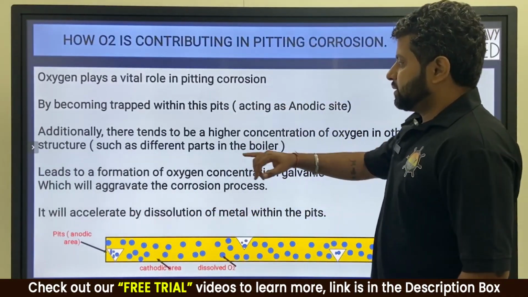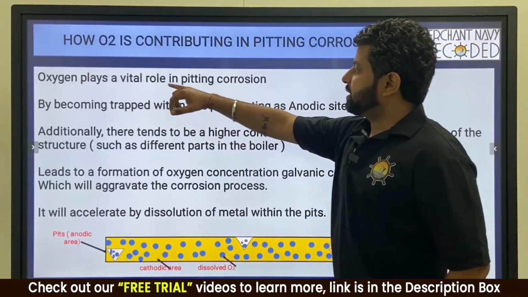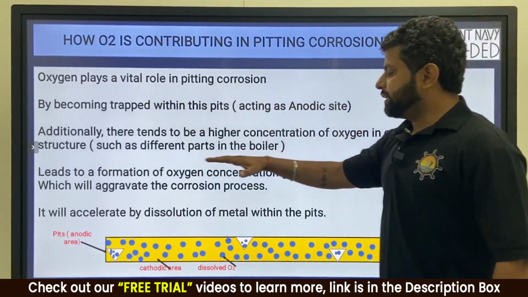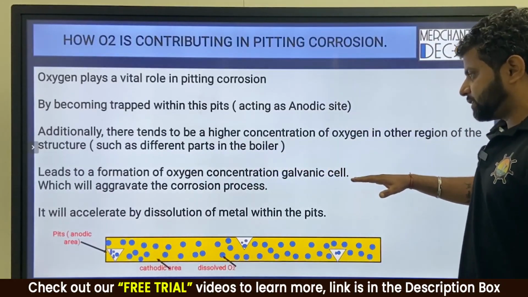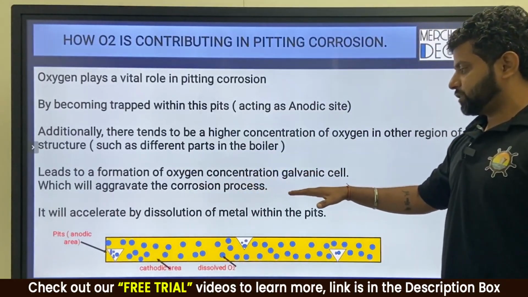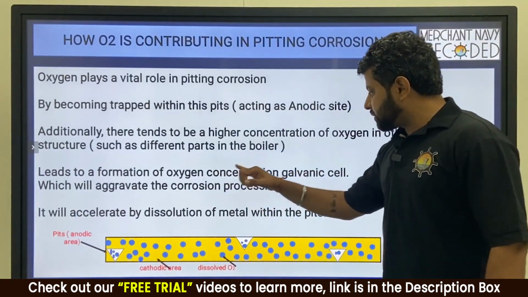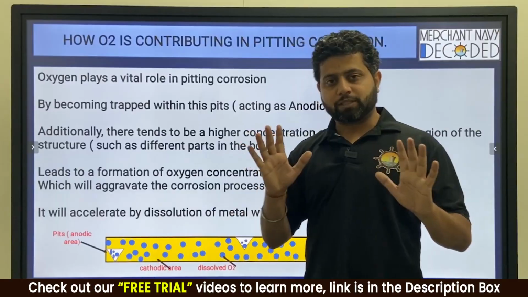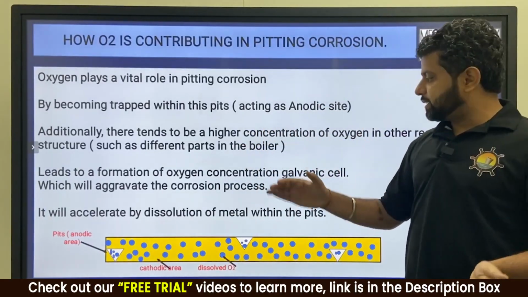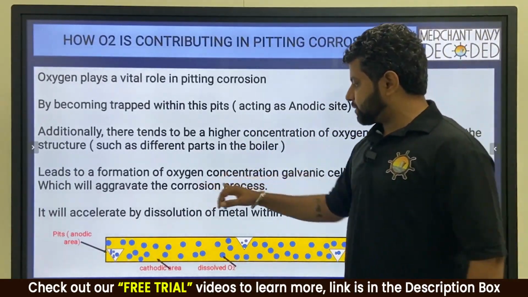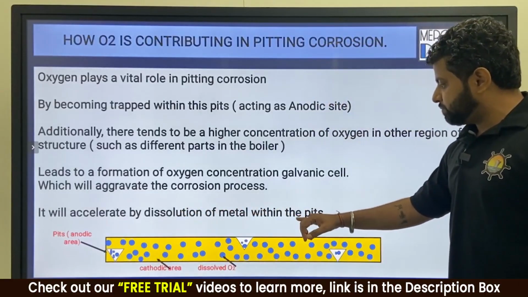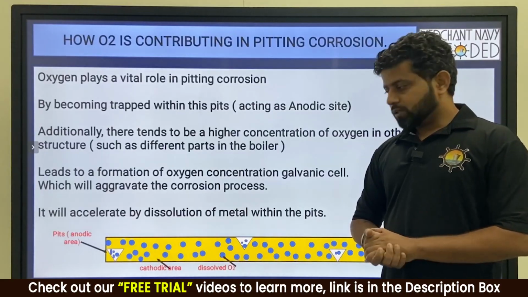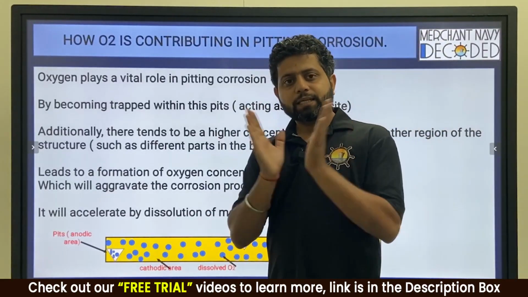So additionally, oxygen plays a vital role in pitting corrosion by becoming trapped within the pits, acting as an anodic site, leading to a formation of oxygen concentration galvanic cell, which will aggravate the corrosion process. Copied? So here an oxygen concentration galvanic cell is formed. High concentration, low concentration. Along with normal galvanic cell, this cell will aggravate the corrosion process. It will accelerate the dissolution of metal within the pits. Copied? This oxygen came in and the corrosion has increased.